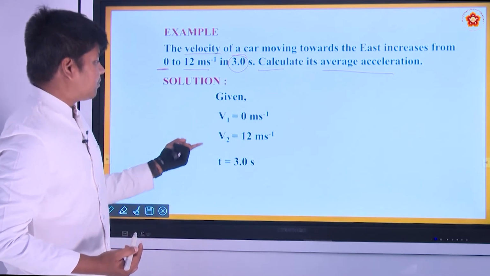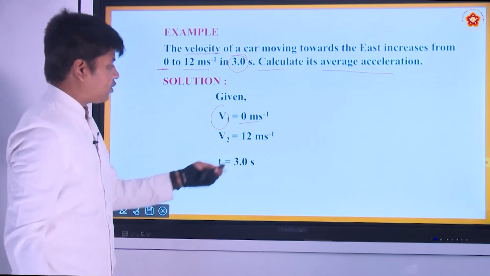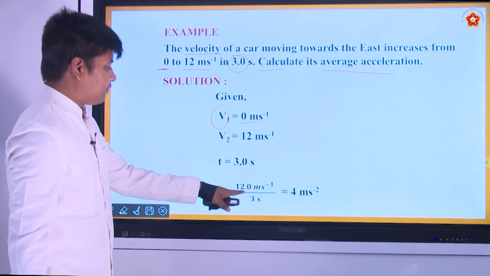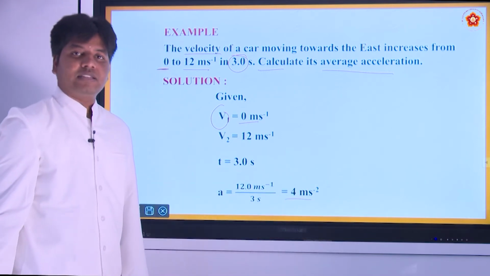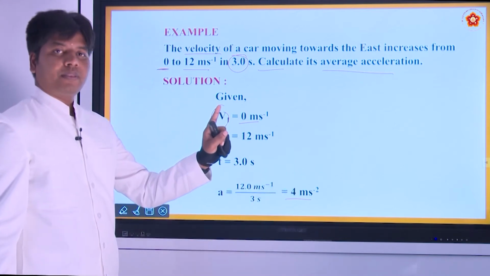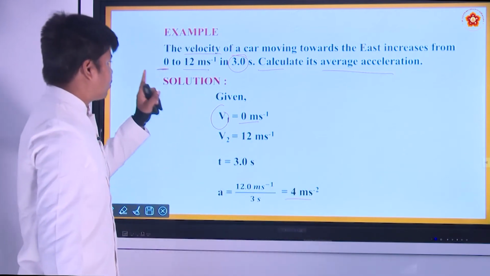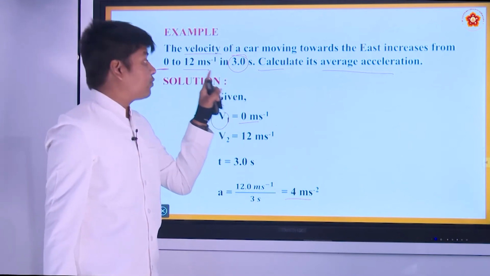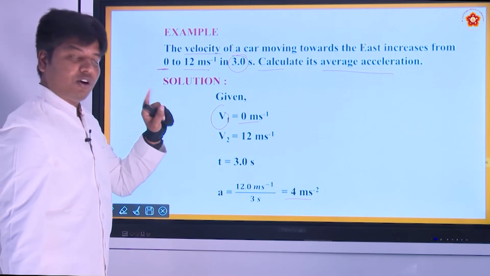The solution is nothing but: initial velocity is 0, final velocity is 12 meters per second, time it took is 3. The ratio of change in velocity by time will give you 4 meters per second square. This is your acceleration. With 4 meters per second square acceleration, it is moving. Because of that acceleration, it could attain 12 meters per second in 3 seconds, starting from 0 meters per second. All right.